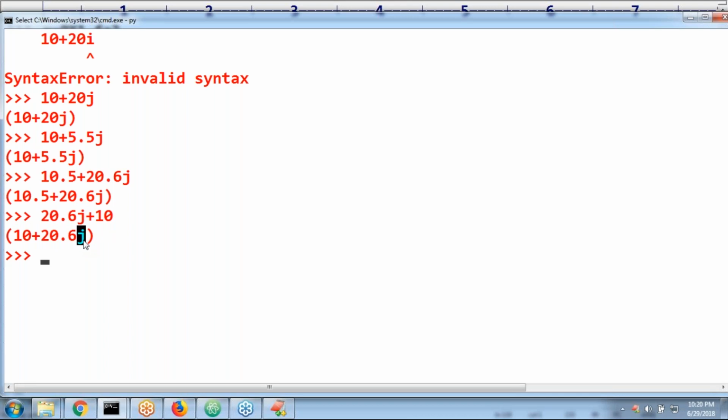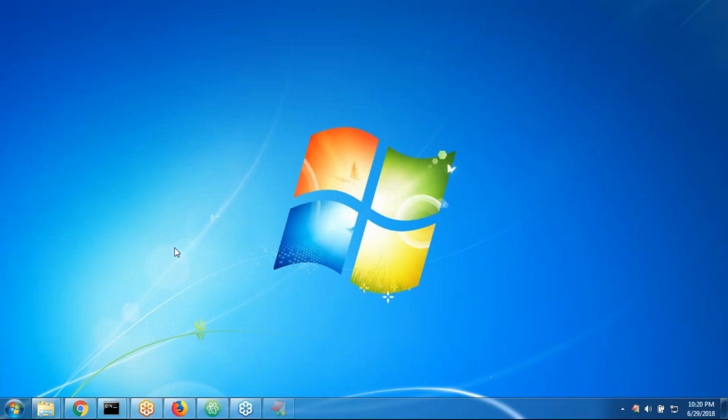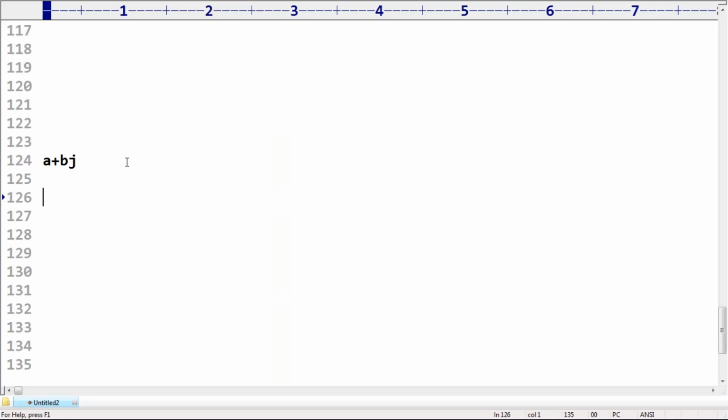Okay. Now there is one small twist. Which is the real part and which is the imaginary part? Can you please tell, inside A plus BJ, which is called real and which is called imaginary? A is the real part, and B is the imaginary part.